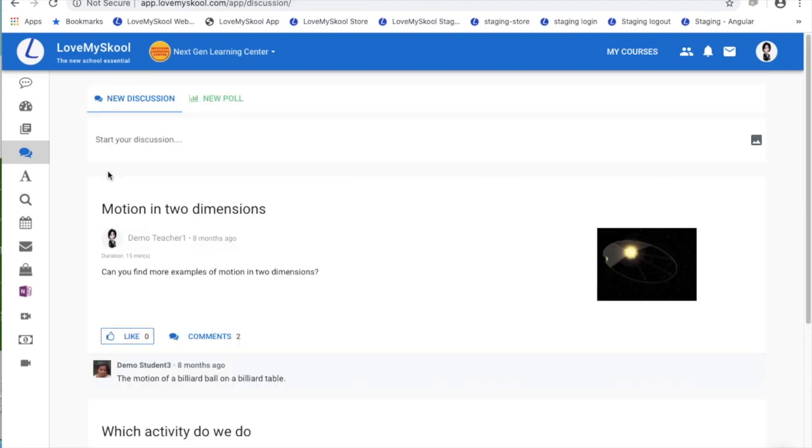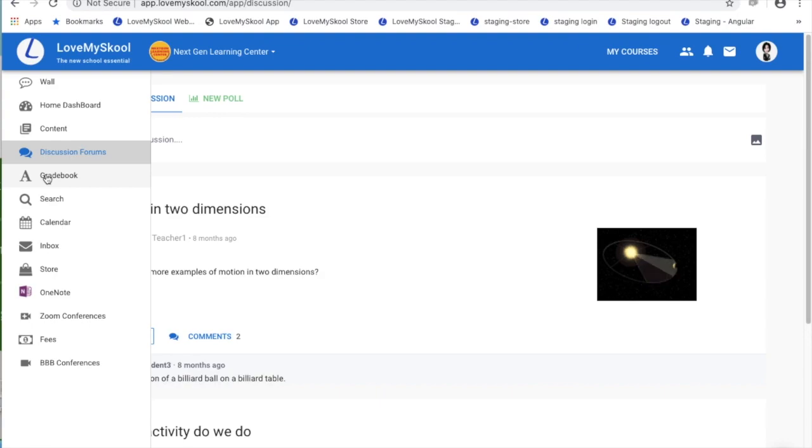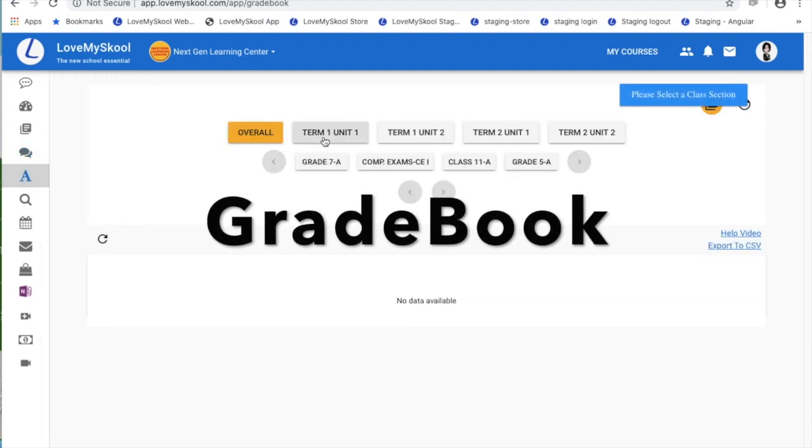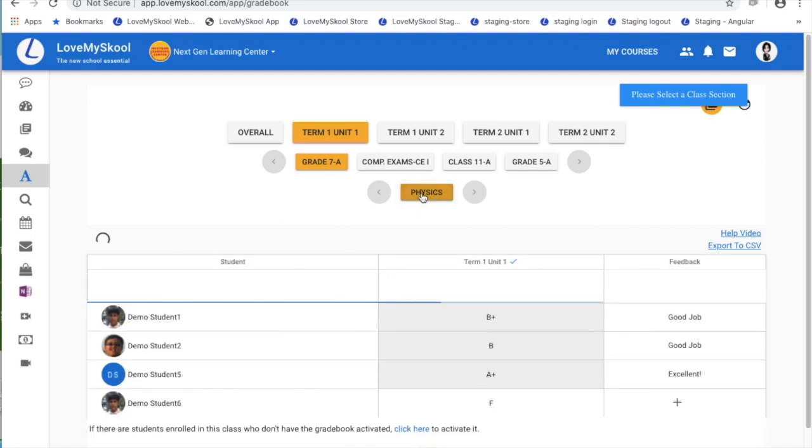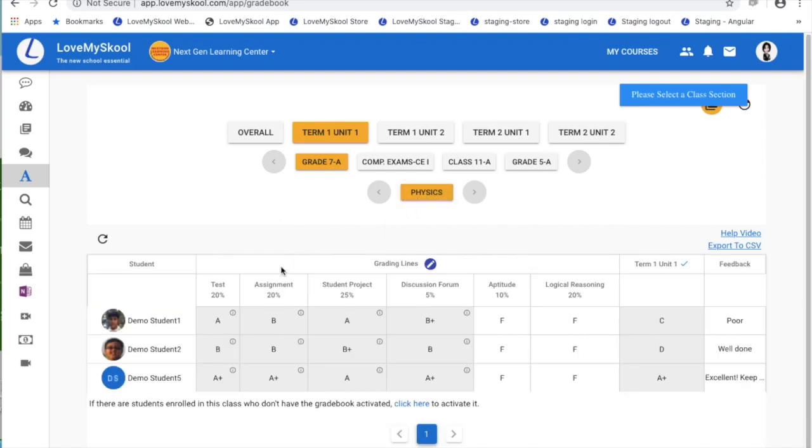So that takes us to the gradebook. You can grade students by term, by class section, and at a course level, and for every course you can have grading lines. If you have grading lines for tests, assignments, student projects and discussion forums, you will get additional data right here.